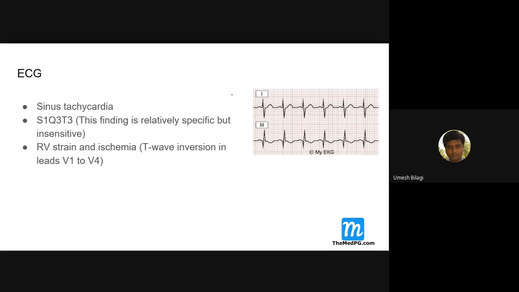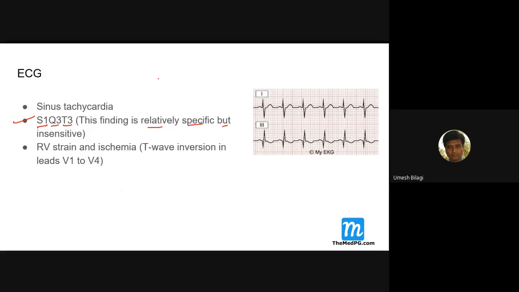To differentiate, one thing you should use is the electrocardiogram. One of the commonest manifestations of pulmonary embolism is sinus tachycardia. However, sinus tachycardia is insensitive and not specific. Of course, the S1, Q3, T3 finding is relatively specific but less sensitive.